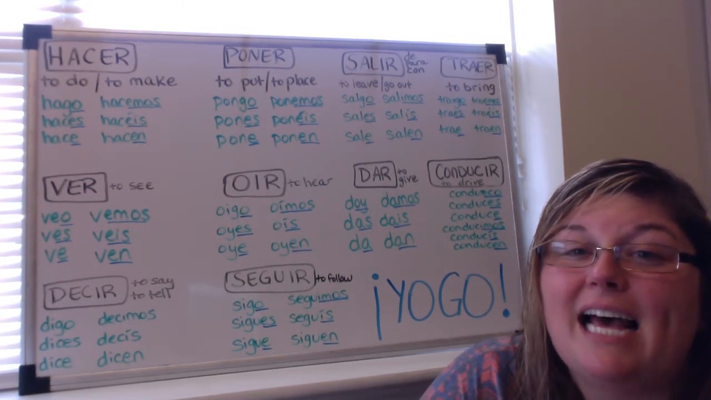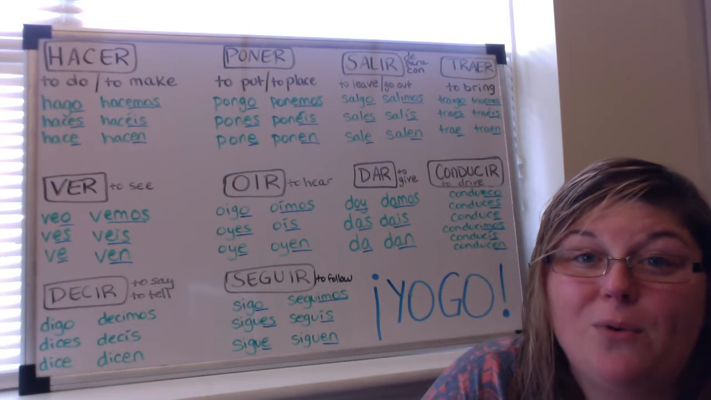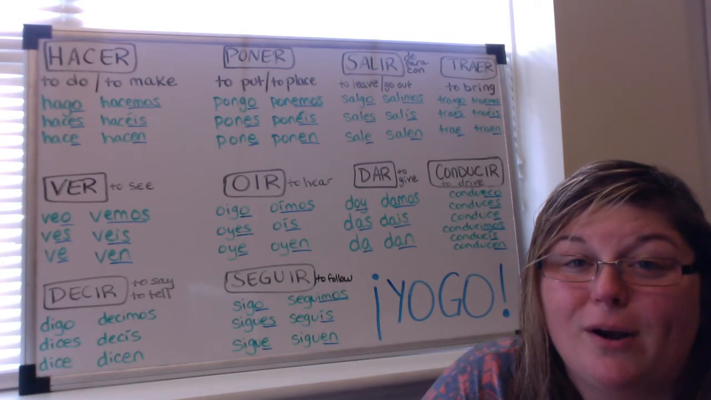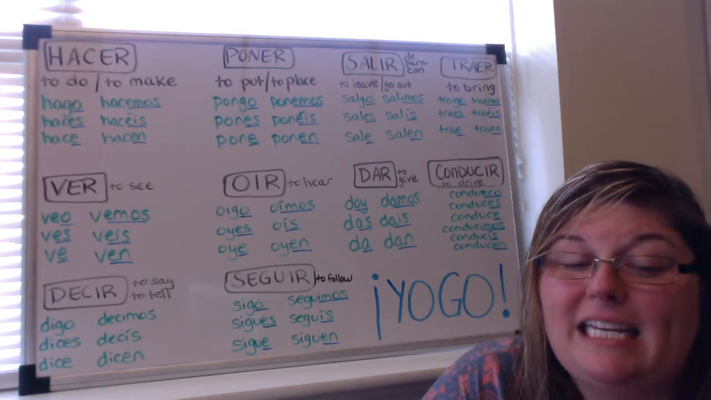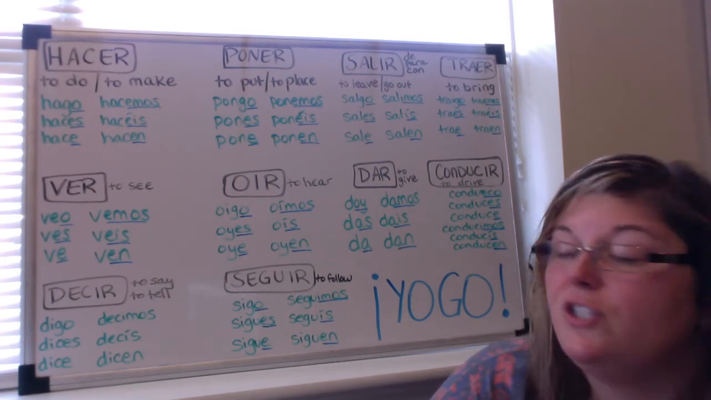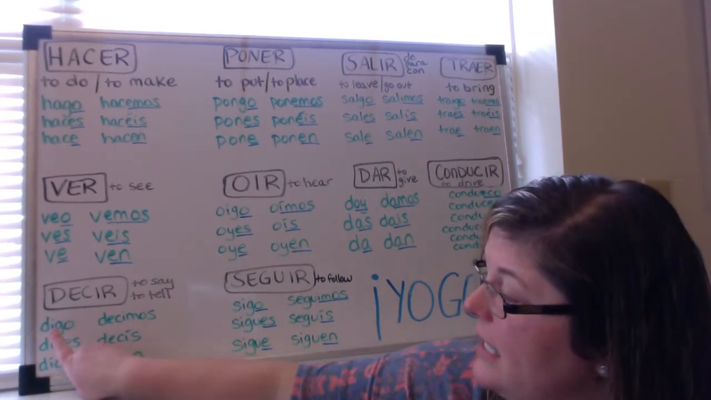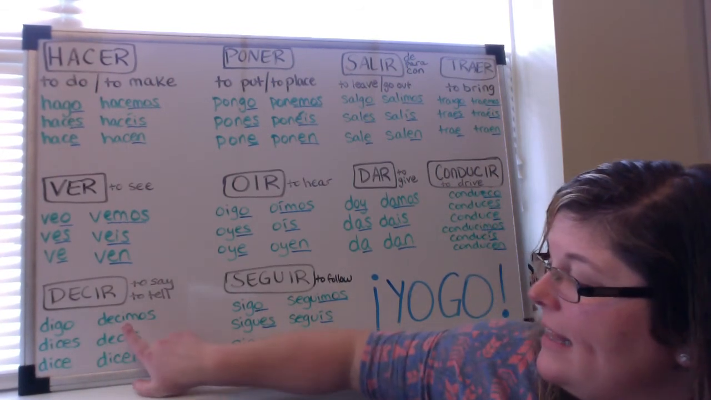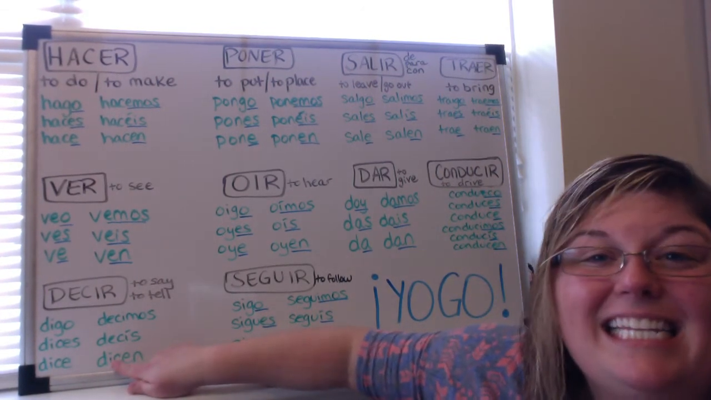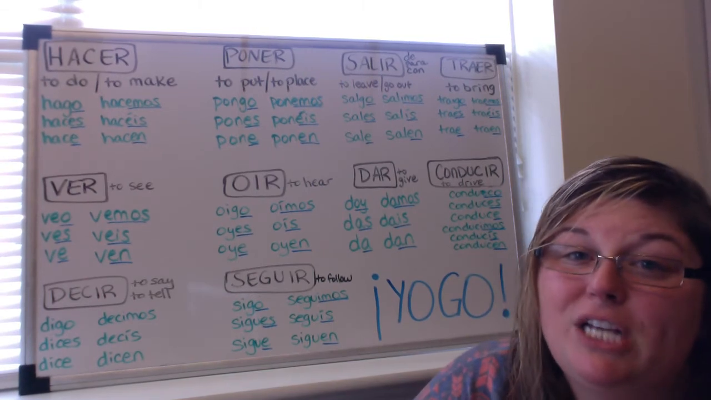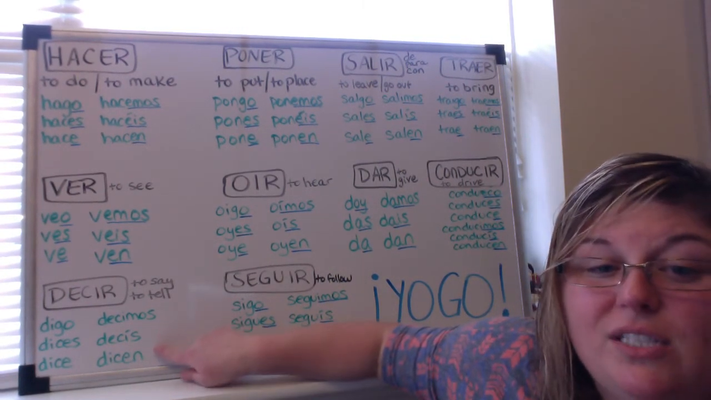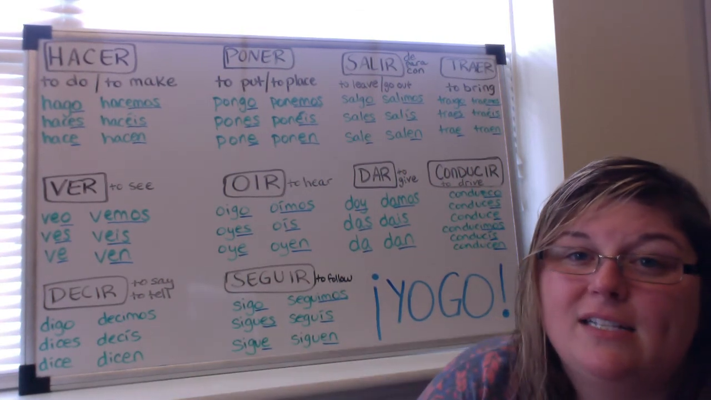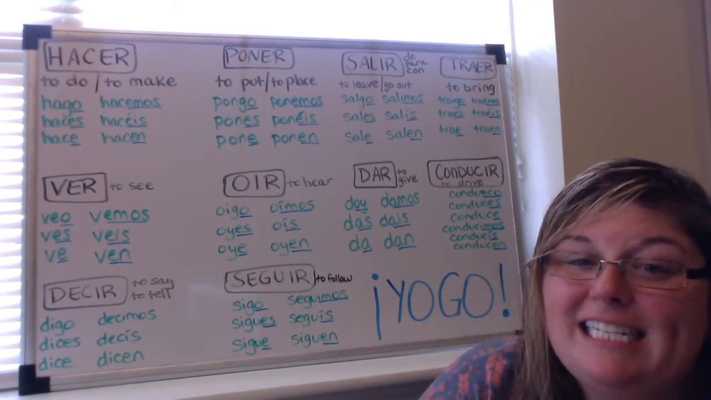And you'll notice that although this one is a yo-go, meaning irregular in the yo form, it's also a stem changing verb. So it's an E to I stem changer. So digo, dices, dice, decimos, decís, and dicen. Remember that stem changing verbs do not stem change in the nosotros and the vosotros forms. So that's why that is still left as an E.